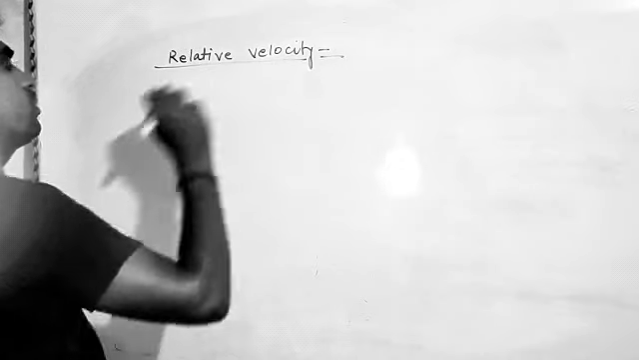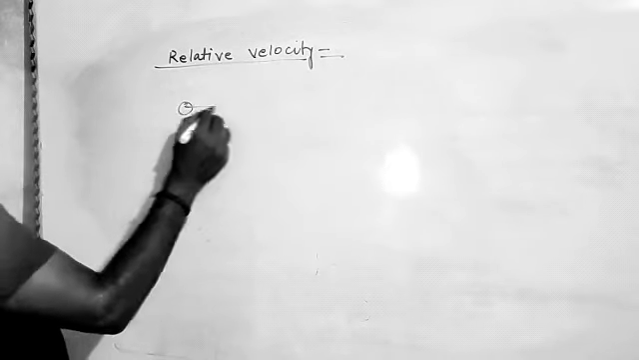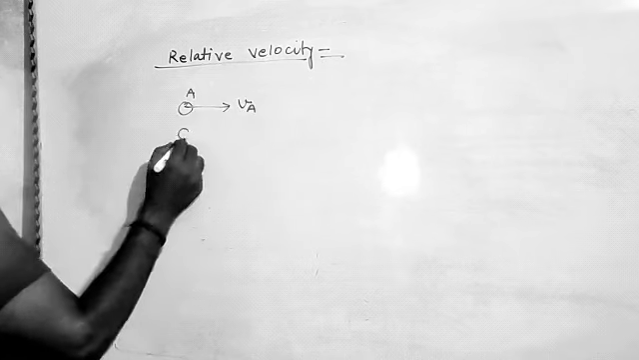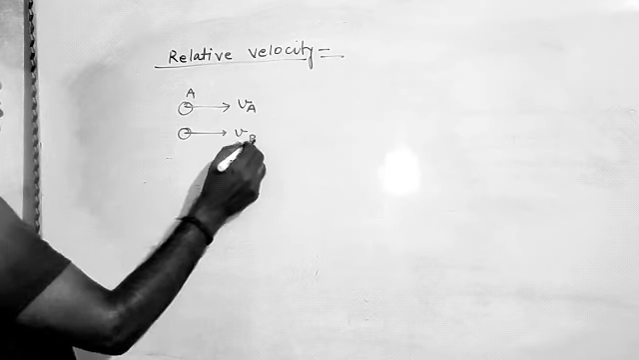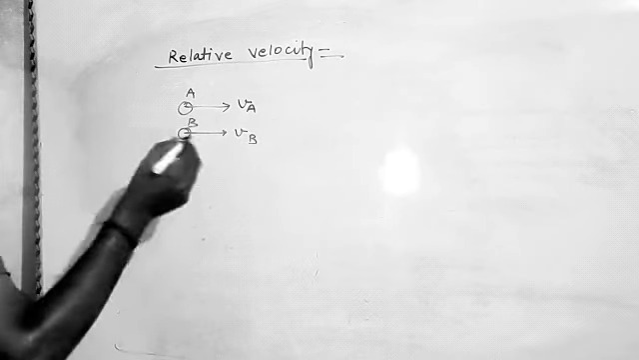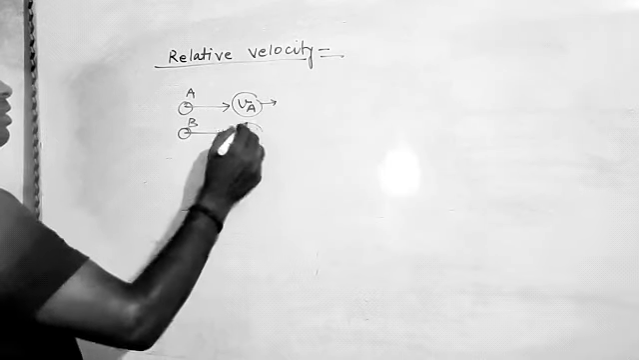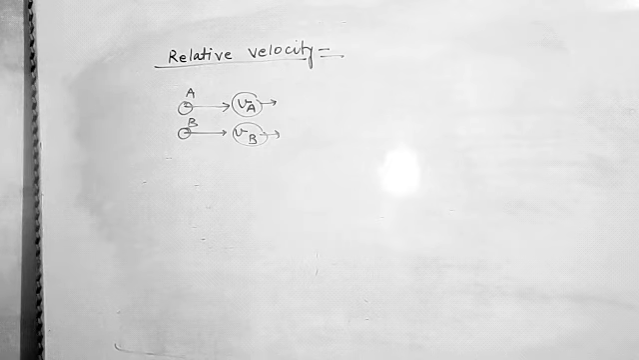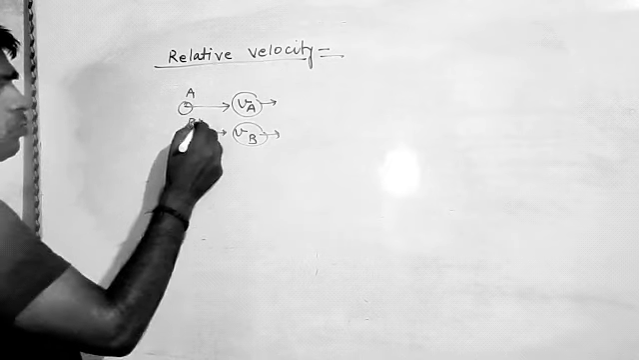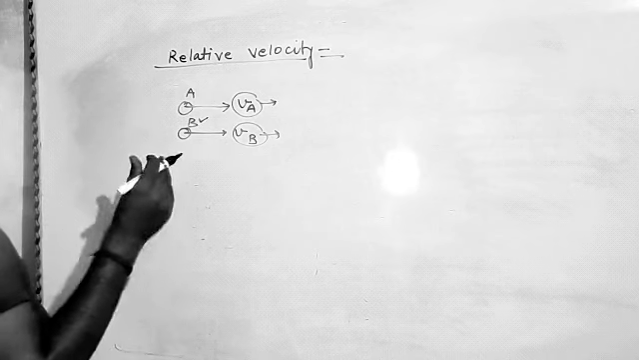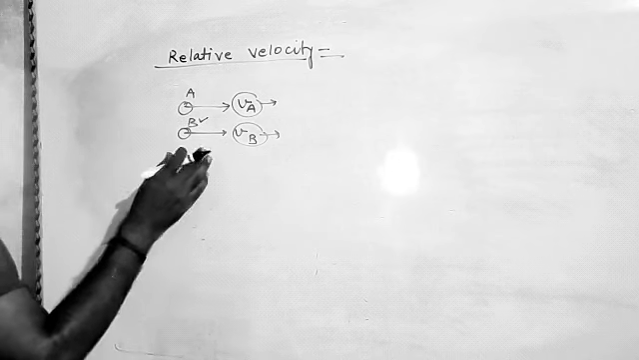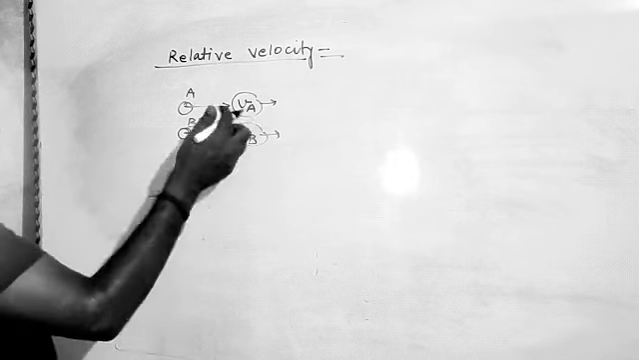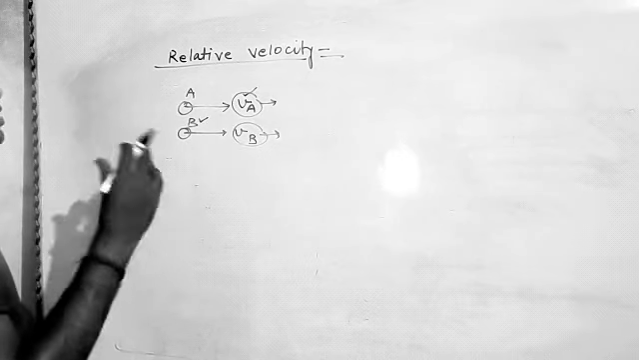So what is the relative velocity? Suppose that two objects are traveling in the same direction, object A with velocity VA and object B with velocity VB, and they are moving with different speeds. So when we say that object B is moving faster, there is a meaning in saying that B is faster. That is, we are just comparing the velocity or speed of the object with the speed of object A.